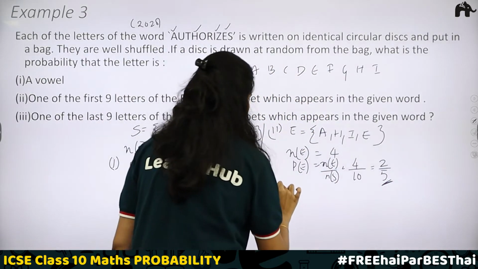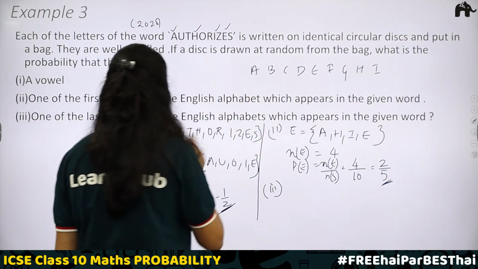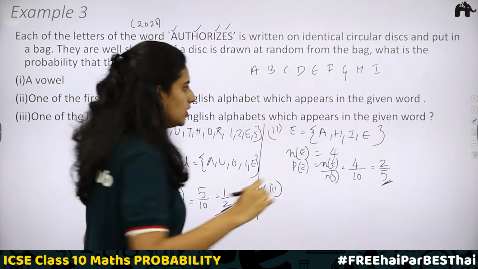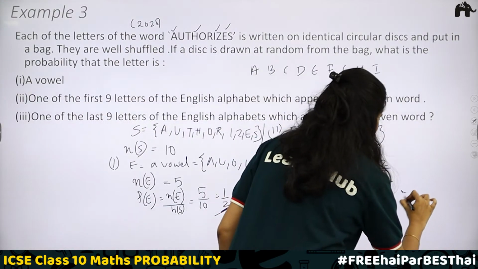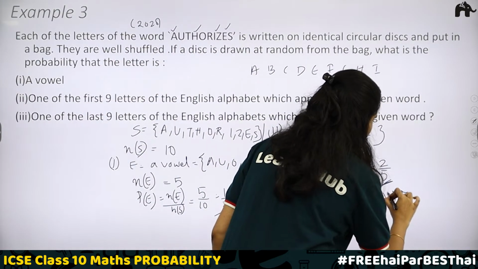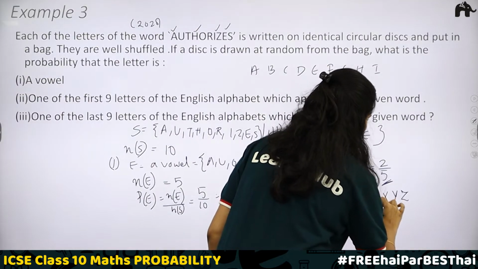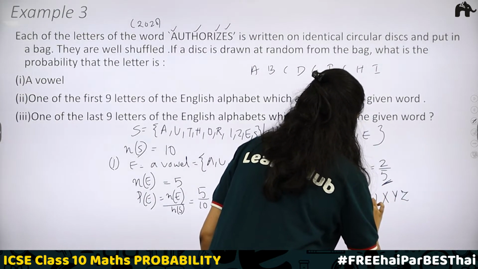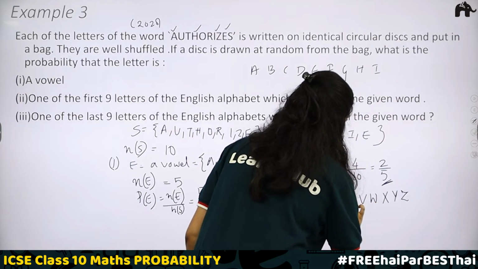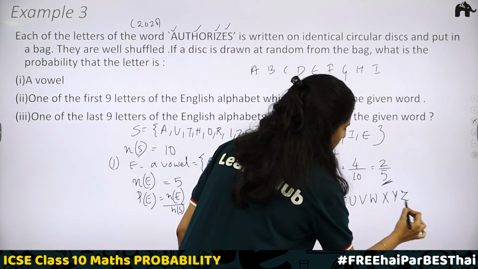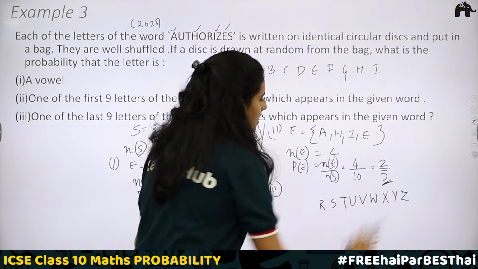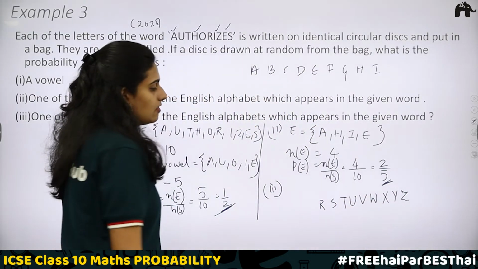Next, the third case is one of the last 9 letters of the English alphabet which appears in the given word. Which are the last 9 letters? Z, Y, X, W, V, U, T, S, R. Counting 1, 2, 3, 4, 5, 6, 7, 8, 9. These are the last 9 letters of the English alphabet.